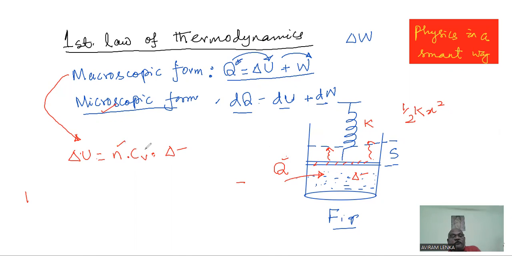n is the number of moles, Cv is the specific heat at constant volume, and delta T is the change in temperature of the gas. That is the change of internal energy for any gas. Plus W. W is the work done, the work done by the gas, by the piston on the spring.